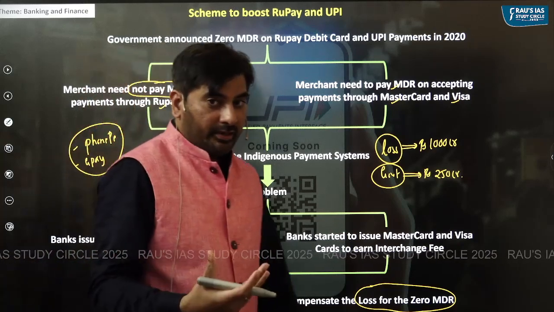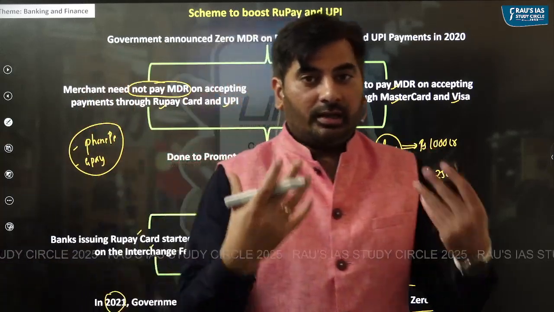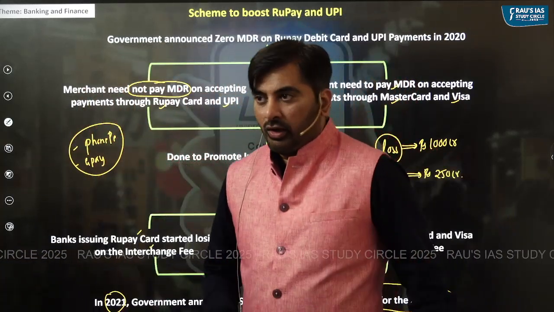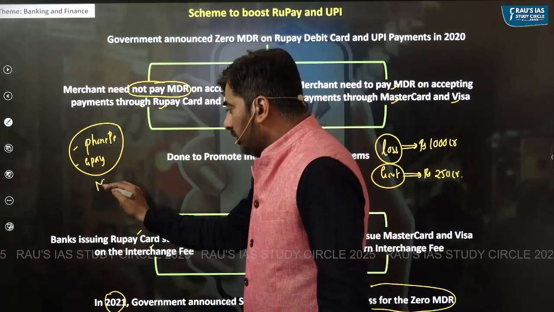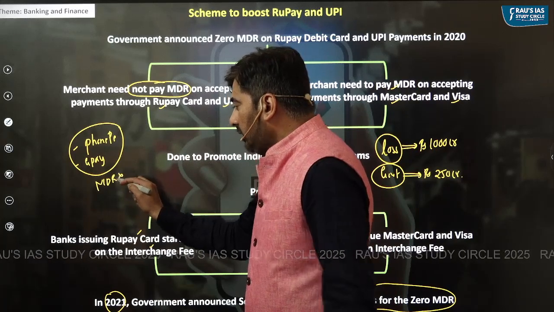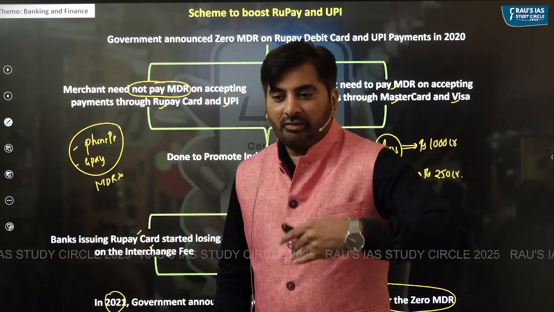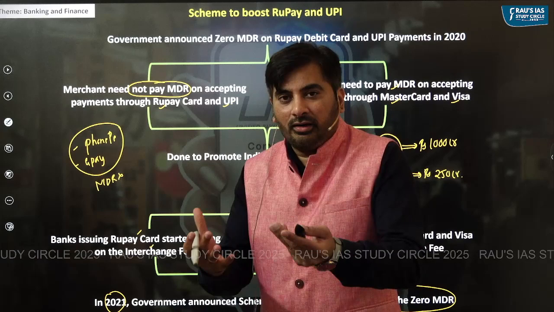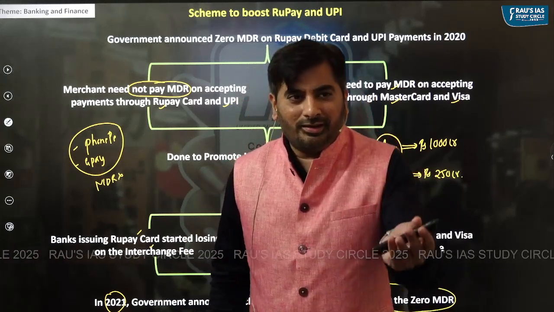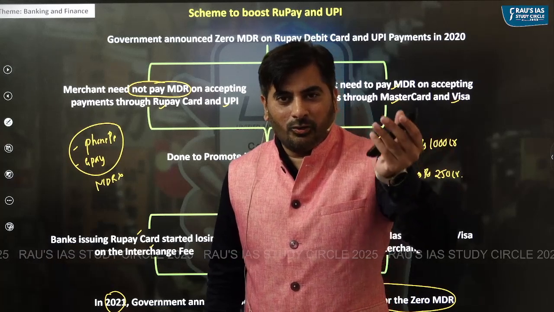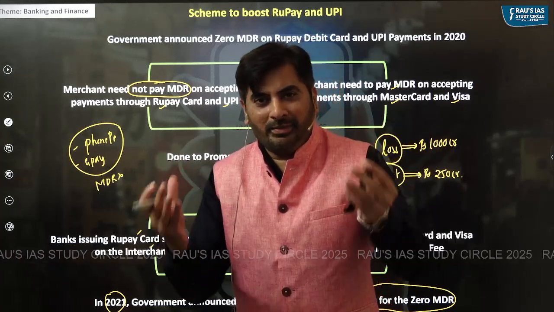They have large number of customers. So they are not earning anything because of zero MDR on UPI. Whenever they are facilitating UPI payments, they're not earning anything. So you must be thinking, if they're not earning anything on facilitating UPI payments, how are they even making profits?